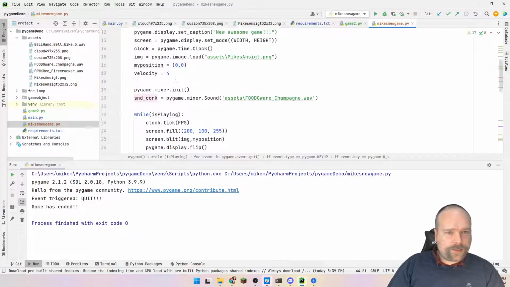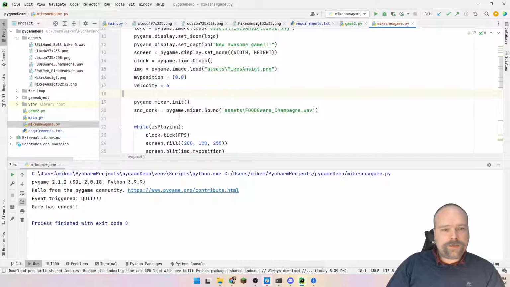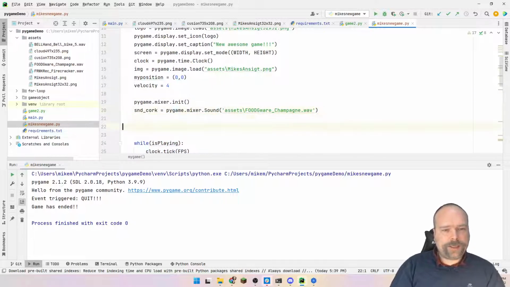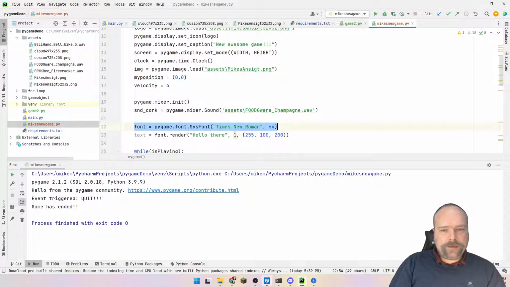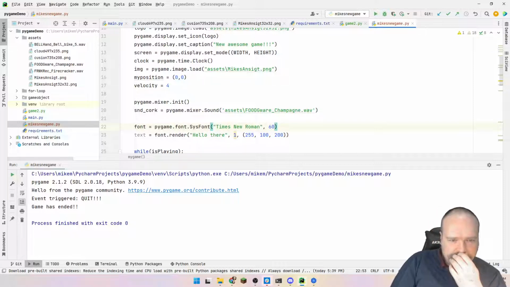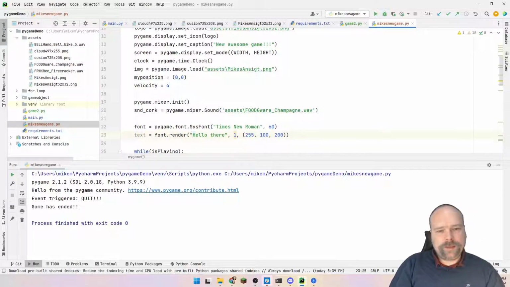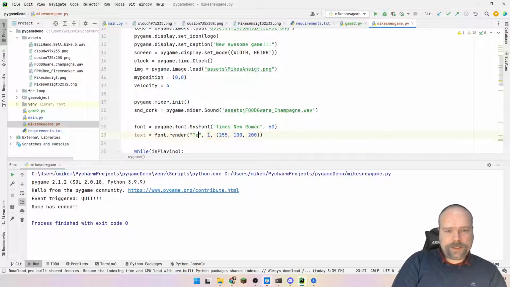This is my game loop. So I'll go outside the game loop again. And then I'll initialize this font right here, Times New Roman. You can change the size a bit maybe. I think it was a bit big last time I tried it. Then the text could be test 1, 2, 3, like this.